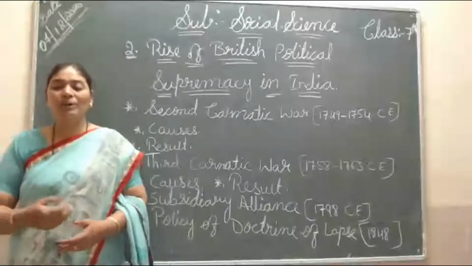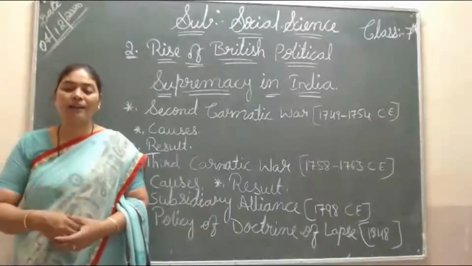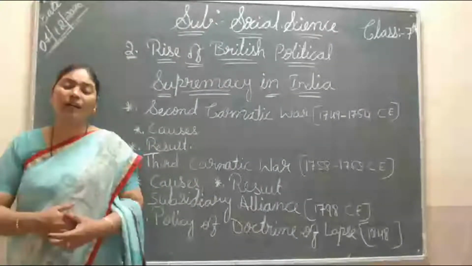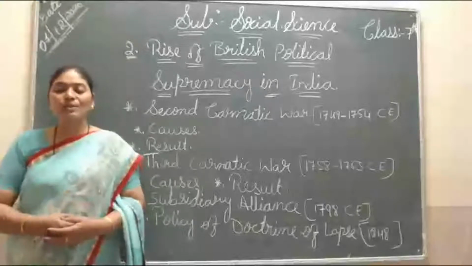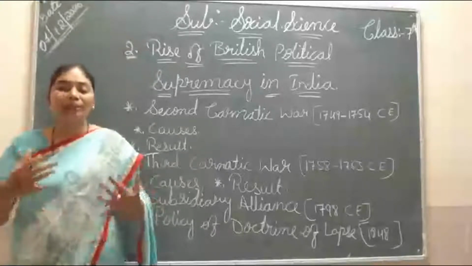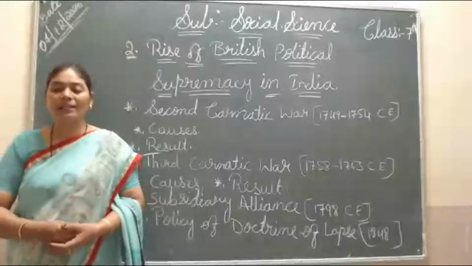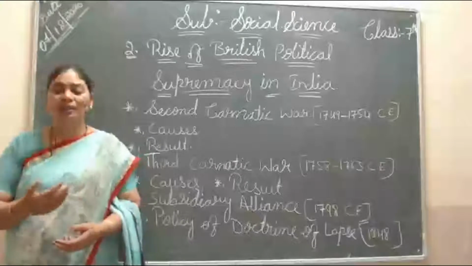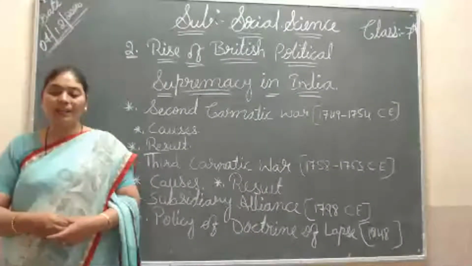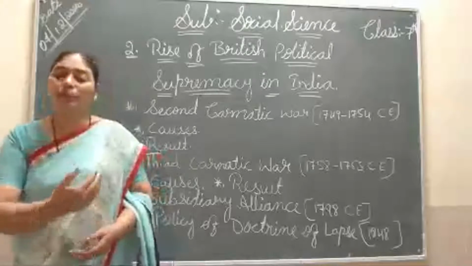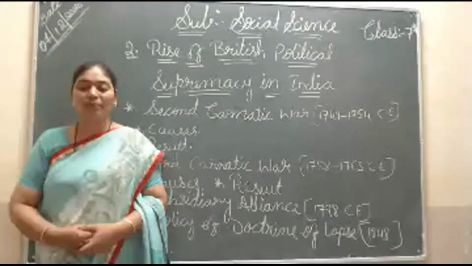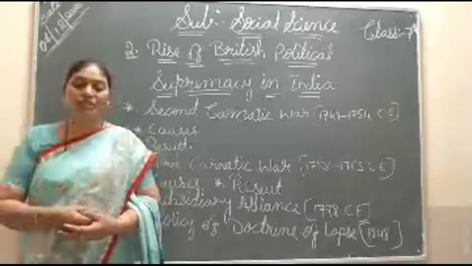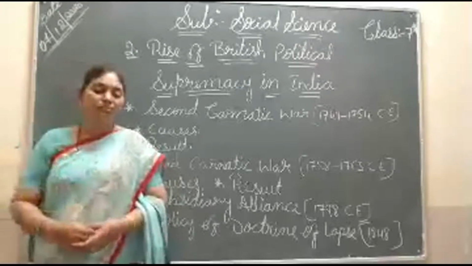And in 1764, the war started against the Britishers. This war is called the Battle of Buxar. In this battle, when the Britishers attacked, they suddenly defeated Mir Qasim. Then the Nawab of Oudh ran away to Shah Alam, and he became a friend of the Britishers. Like this, Mir Qasim had nothing left, having been defeated at the hands of the Britishers, so he ran away from that battlefield.